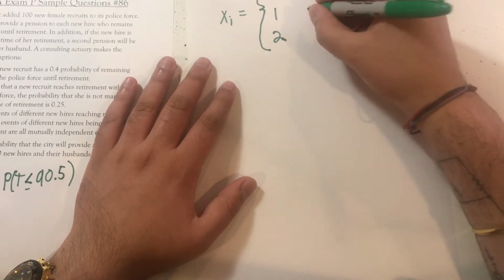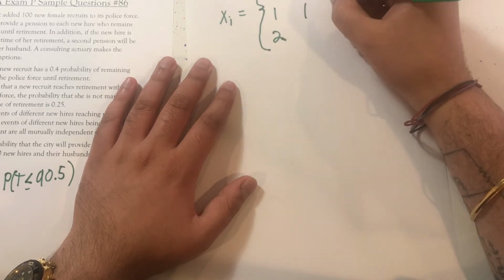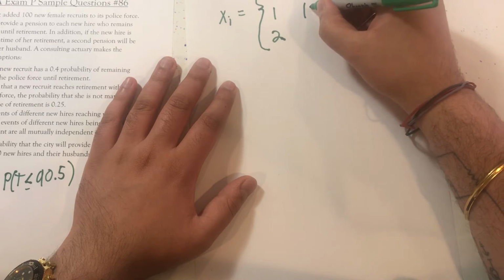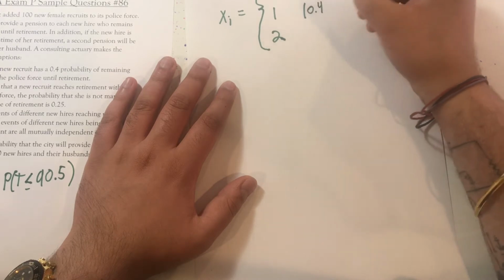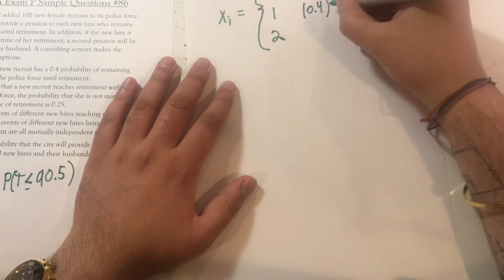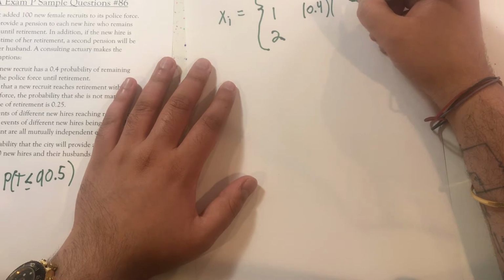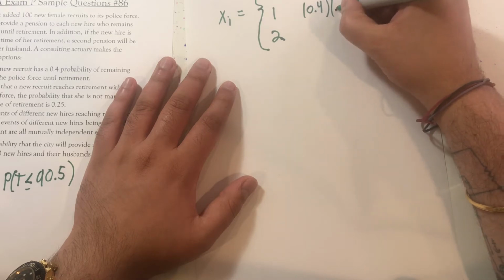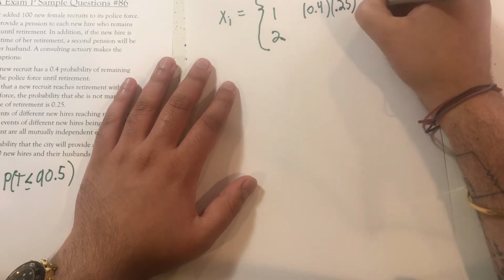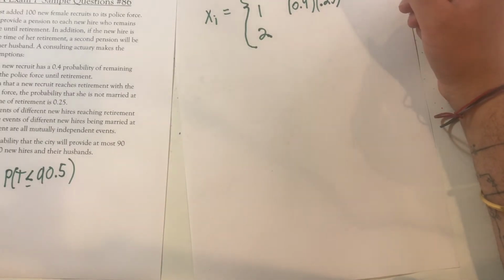Now, this is a conditional probability, so we can just multiply, right? Because we're saying given that they reach retirement, it's going to be 0.4, which is the probability of reaching retirement, times the probability of being single, which is 0.25. And that's equal to 0.1, I believe.